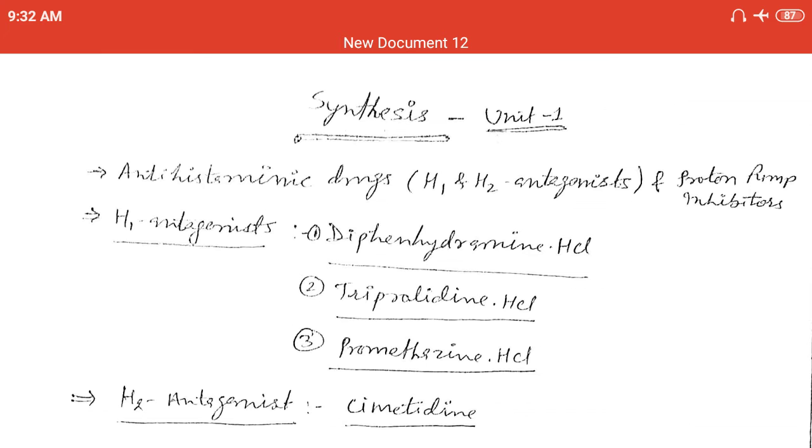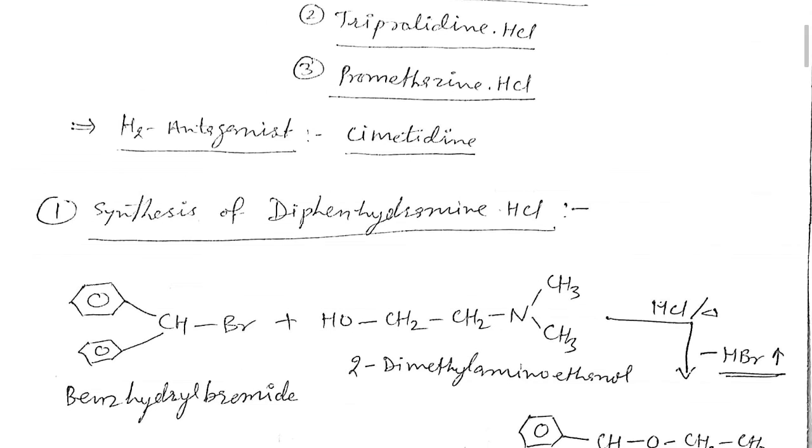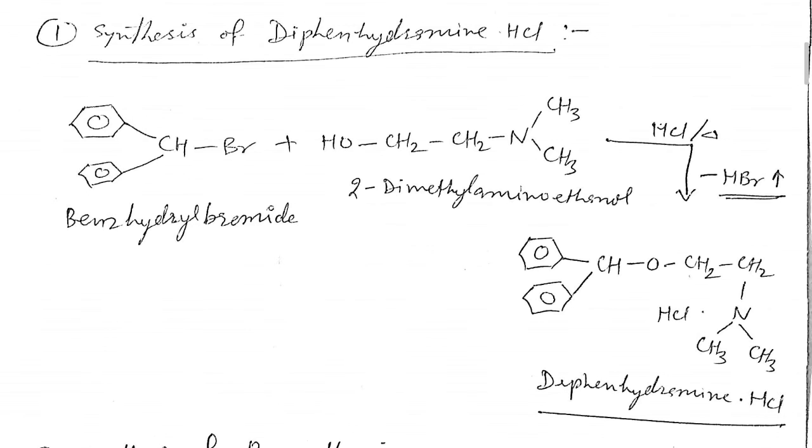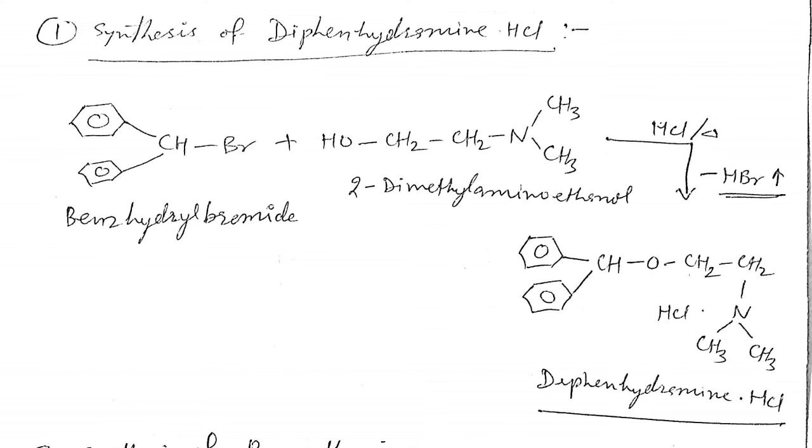One drug in the category of H2 antagonists that is in your syllabus is cimetidine. So today we are discussing the synthetic scheme, or synthesis, of these four drugs in today's session. Let's start with the synthesis of diphenhydramine.